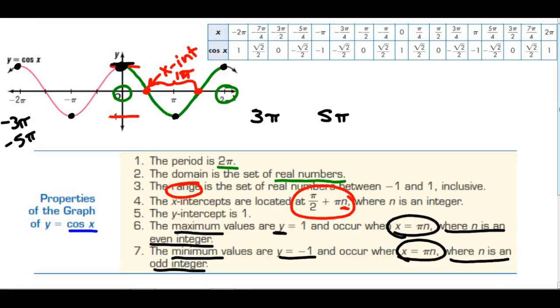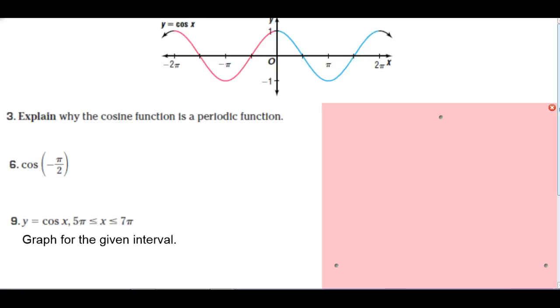And when you compare the two, well, let's not compare yet. Let's pause here and answer these 3 questions. In number 3, you're explaining why the cosine function is a periodic function. Refer back to the definition of a periodic function and then explain that the cosine function is also periodic because it meets those criteria. On number 6, we're looking for an actual value. What does the cosine of -pi/2 equal? And then number 9, graphing the cosine function for that given interval. Go ahead and pause here and do those 3 problems, and I'll see you back in a couple minutes.